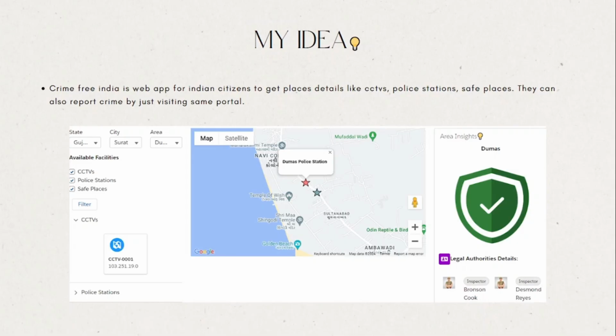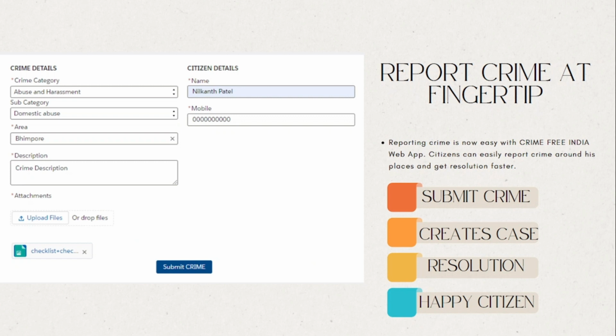So this is the simple demonstration of my project idea. As you have seen, everything is now at your fingertips. You'll have to submit a crime, it will create the case, and resolution can be done by legal authorities, and the outcome will be a happy citizen.